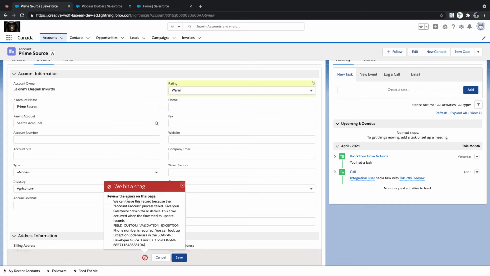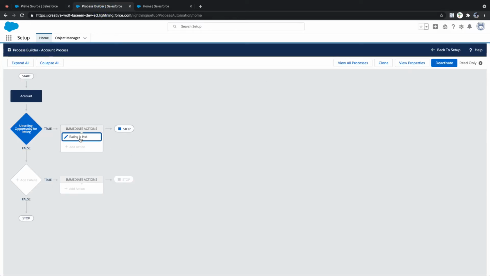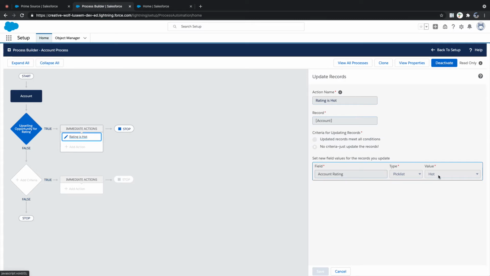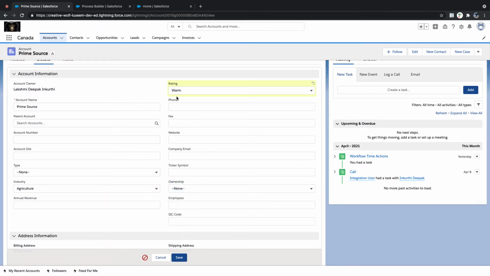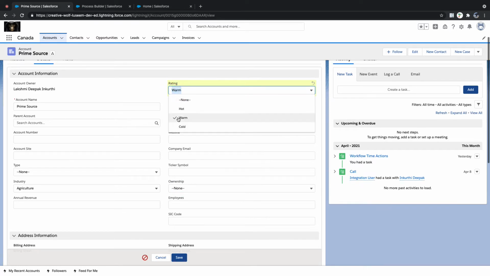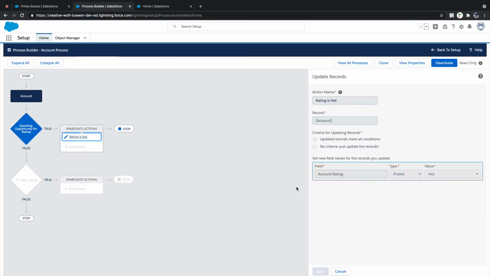Now, when rating equal to not hot, then you are updating this. It's looking good. Imagine this way: if rating equal to warm, then I need to update. If rating equal to hot, then I need to update rating to warm. That's my expectation. You understand, right?